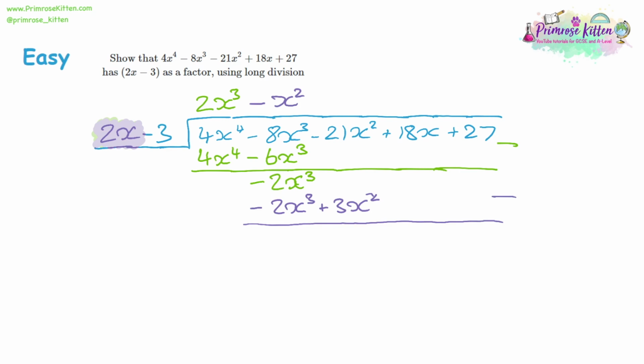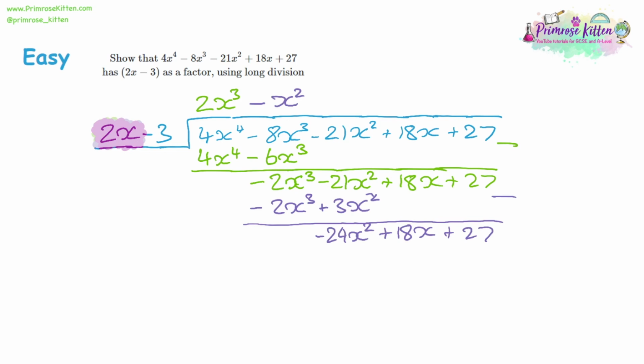Now, I can't see a lot of numbers to take away here, so I need to bring down the numbers from the previous question. All these are 0 taken away from them, so there wasn't any maths to do. Again, the first term should cancel out. The second term is what we're looking at. Negative 21, take away another 3, be negative 24x squared. And then we're taking away 0 from the 18x and the 27. So now we divide by 2x again.